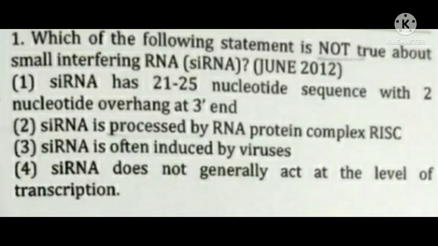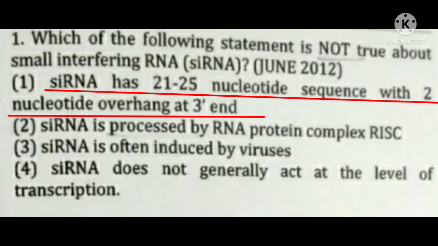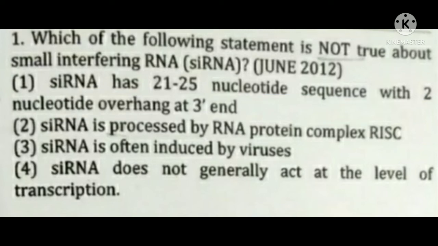Which of the following statements is not true about small interfering RNA? Option one, small interfering RNA has a 21 to 25 nucleotide sequence with a 2 nucleotide overhang at the 3' end. This is absolutely true. Second option, siRNA is processed by the RNA protein complex RISC. No, this is wrong. The RISC complex only guides the RNA to the target mRNA. Okay. Third option, siRNA is often induced by viruses.